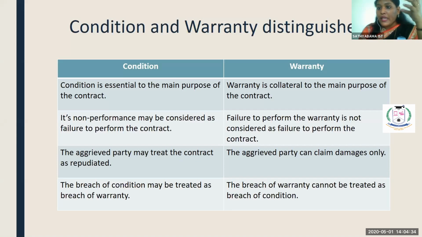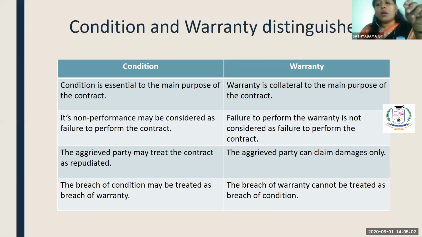I told you in the simplest way, just take a condition as a big issue and take a warranty as a small issue. For example, if I am placing an order for a cell phone, instead of an iPhone, they are delivering some Samsung or something like that.